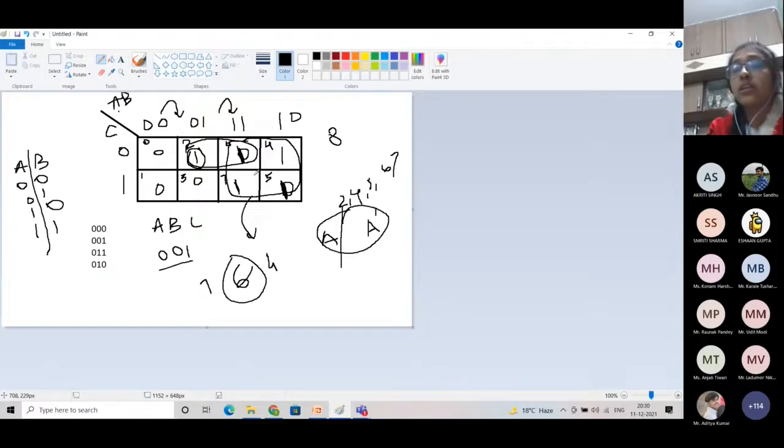We will only write those variables whose values are constant in the whole group. The value of B is constant in the whole group, and it is 1.